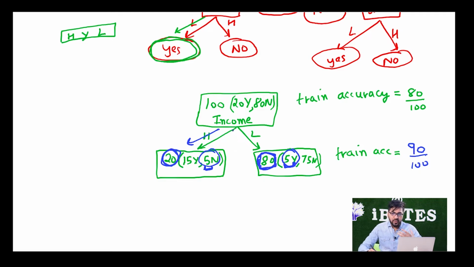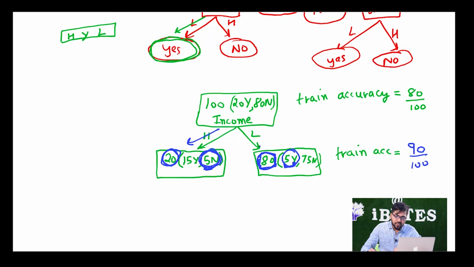So when the 20 training people who had high income came to me, I would be predicting yes for all of them, because I know that generally 15 of them have been getting the loan, so there is a higher chance of getting a loan, right? So I will be predicting yes for all of them, and hence I will be making 5 errors.